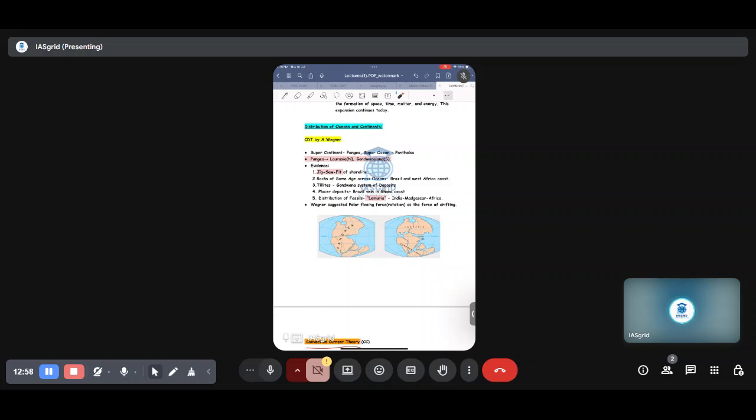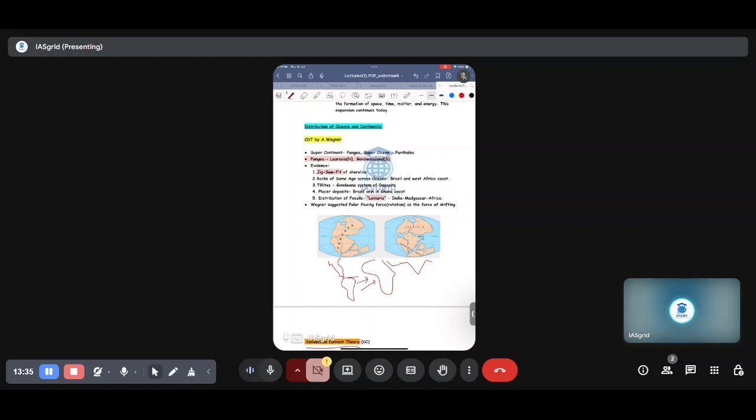So his theory was not accepted in entirety, but the evidences which he gave have their own significance. First evidence that he gave was jigsaw fit. I'll explain to you with a simple diagram. This is North America, and this is South America. Jigsaw fit says that the shoreline could be fit totally into this part. If you try fitting South America into the western coast of Africa, it would fit totally, right? It would be just like solving a puzzle. So that is one of the evidences that was true.